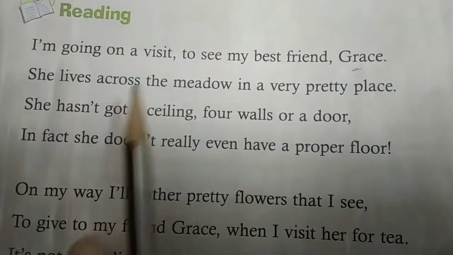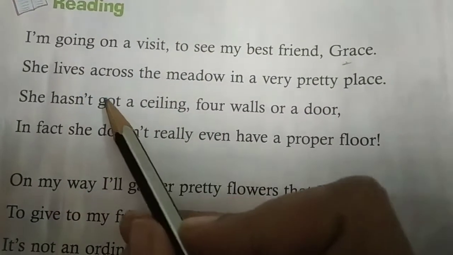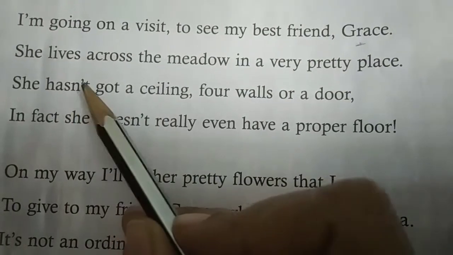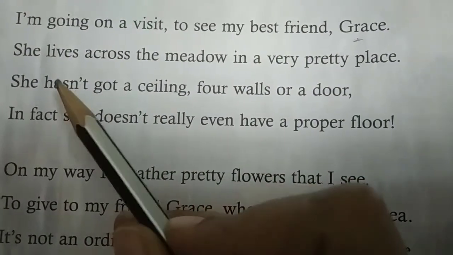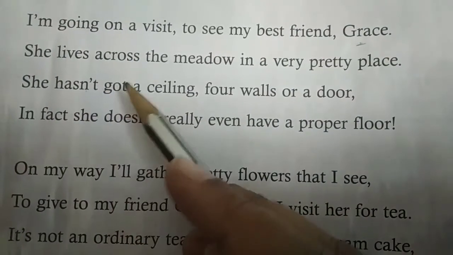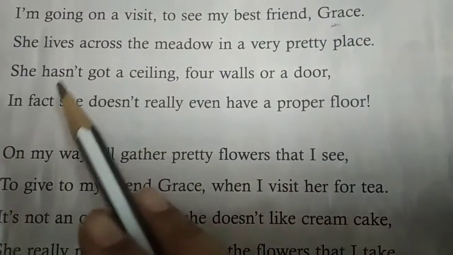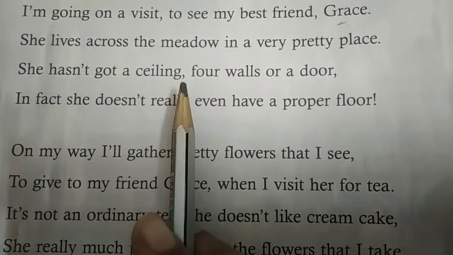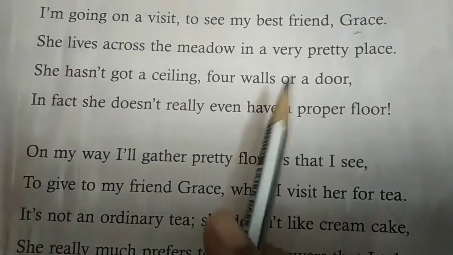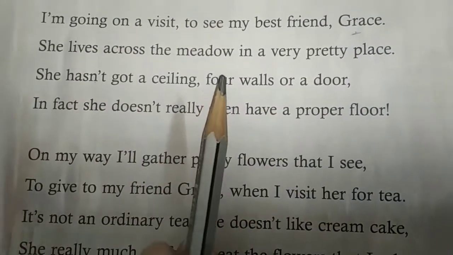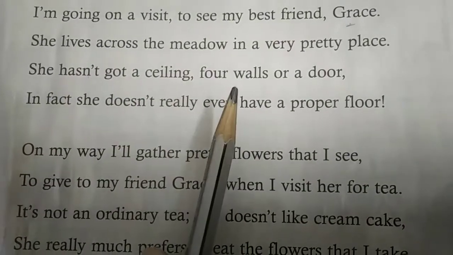So she has not. Here you can see this is called an apostrophe. N'T means you have to read it like not, hasn't. Okay, has not, you can read like hasn't. Got a ceiling. Ceiling means what? The inside part of a roof. Okay. Now she has not got a ceiling, four walls, or a door. That means I am going to visit to see my friend Grace. She lives in a meadow. She has not got a ceiling, four walls, or a door.